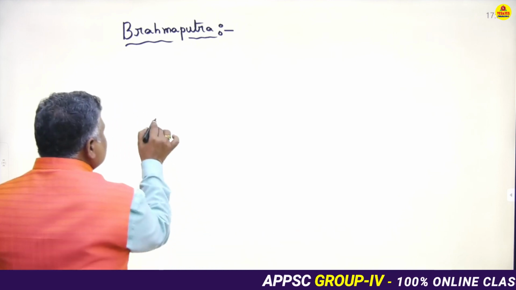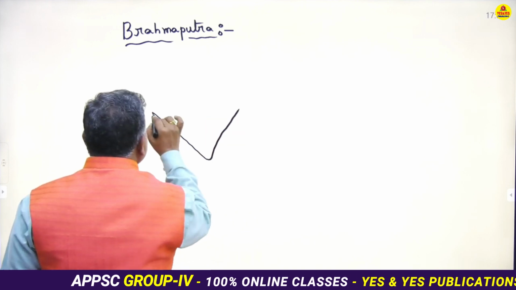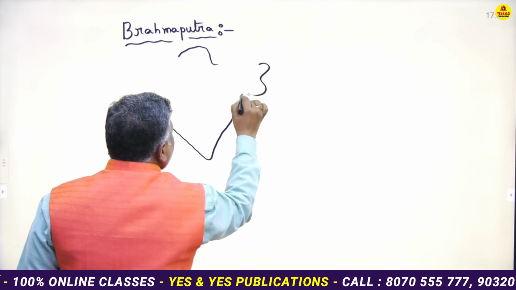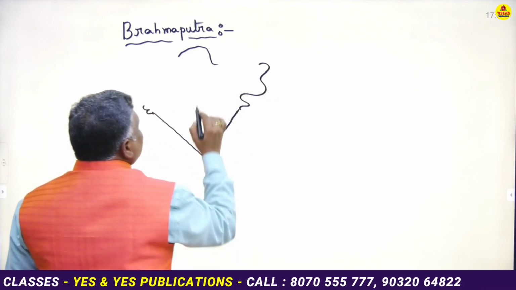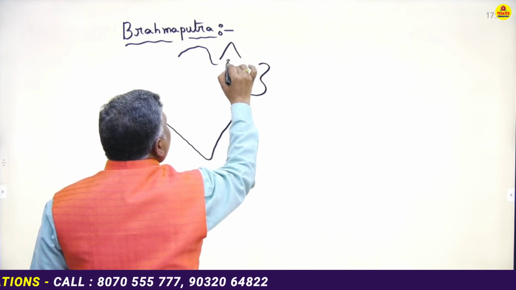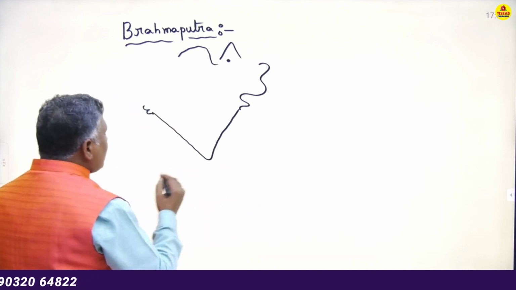Listen to one thing, sir. It is an Indian territory. The river Brahmaputra rises from Mount Kailash. What is the main source of Brahmaputra?